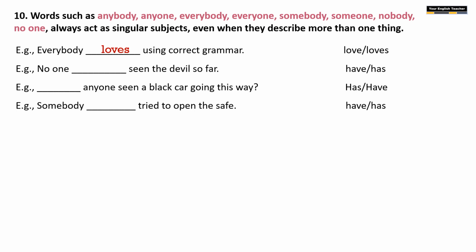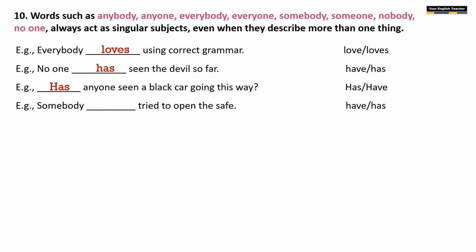Then, no one dash seen the devil so far. No one is also considered singular and uses a singular verb here, has. Third one, dash anyone seen a black car going this way? Have or has? Anyone is singular, so let us use has. Has anyone seen a black car going this way?